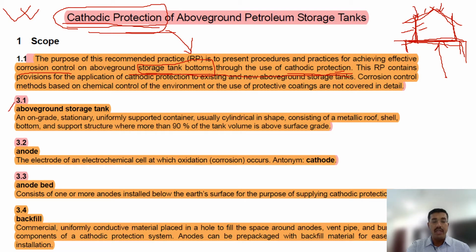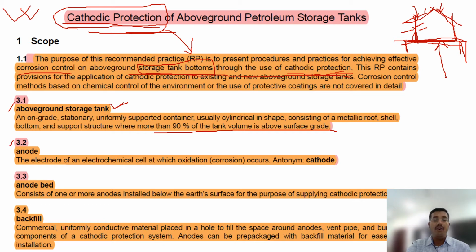Aboveground storage tanks. What is called an aboveground storage tank? An on-grade stationary uniformly supported container, usually cylindrical in shape, consisting of a metal roof, shell, bottom and support structure, where more than 90% of the tank surface is above surface grade, is called an aboveground storage tank.